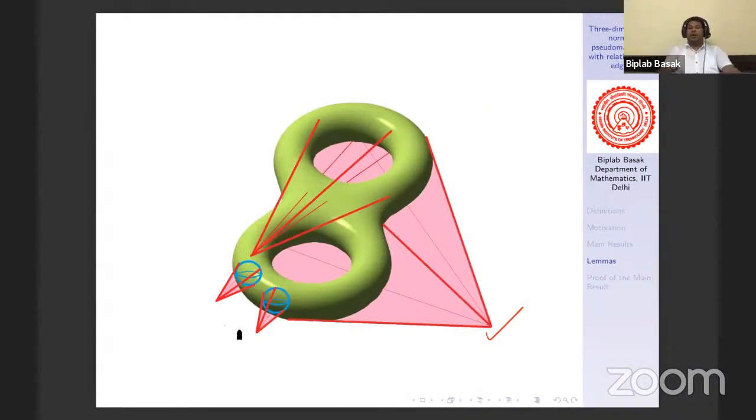That means whenever we have some vertices outside of the star of W2, then we can reduce the complex. Since we are working with finite complexes, after a finite number of steps we will reach a stage where there will be no such outside vertices. That means the situation will be this: all the vertices will be in the star of W2. Now since G2 is fixed, and we can calculate G2 in terms of F0 and F1, that is the number of vertices and edges, you can calculate that if all vertices are in the star of W2, then all the edges should be in the star of W2 as well. So these were all the results.